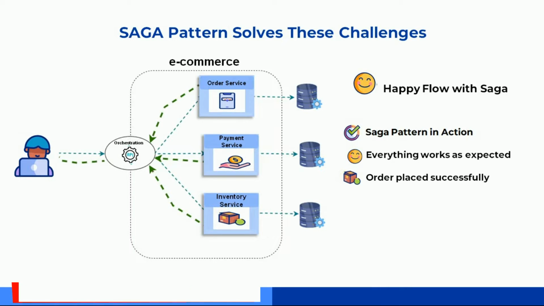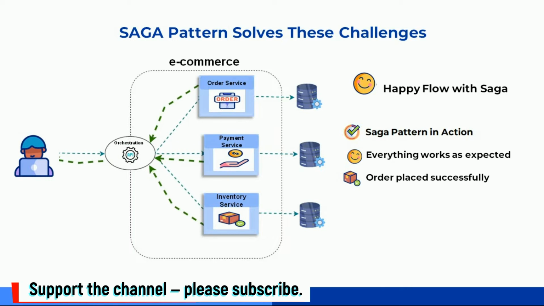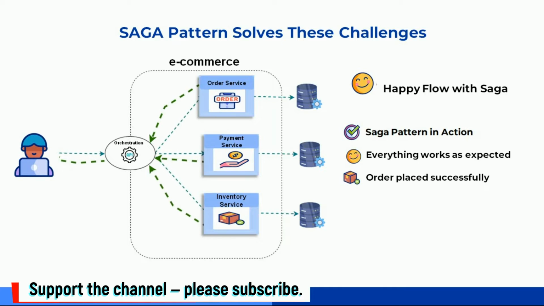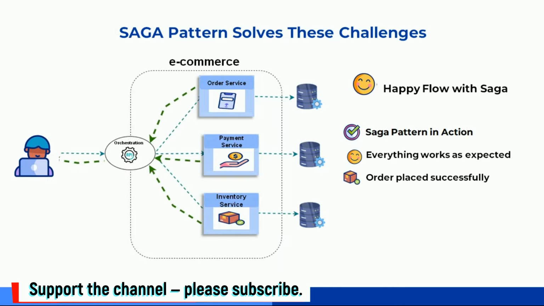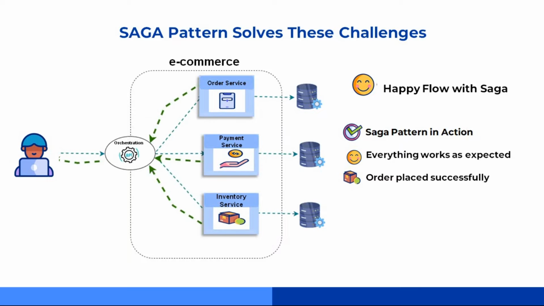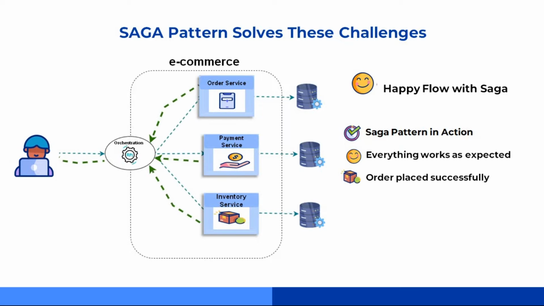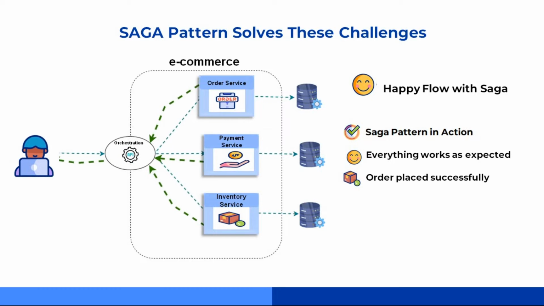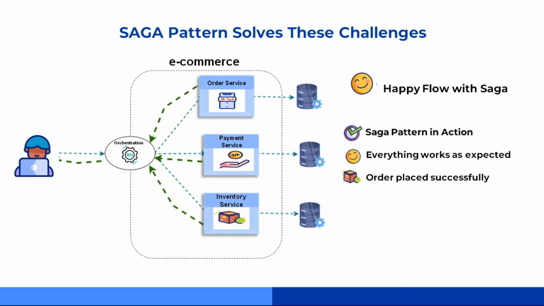The client sends a request, I want to place an order for product A. The orchestrator gets that request and says, alright, I'll manage the whole thing. First stop, order service. Please create a new order. Order service does its magic and replies, order created. Next, the orchestrator calls the payment service. Great, now charge the customer. Payment service processes it and replies, payment successful.